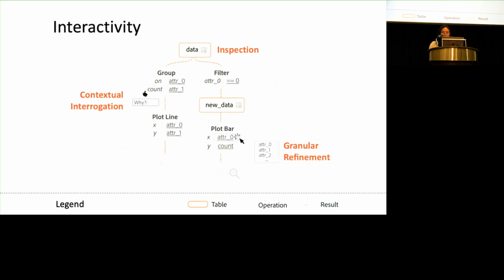Apart from the visual representation, we also have interactivity in these visual nodes. You can inspect the data by clicking and do the granular refinement of the operation parameters directly on the diagram. And also, you can do contextual interrogation. By this, I mean you can hover on a block and directly ask, why do you do this?